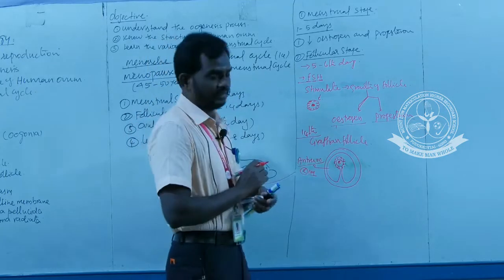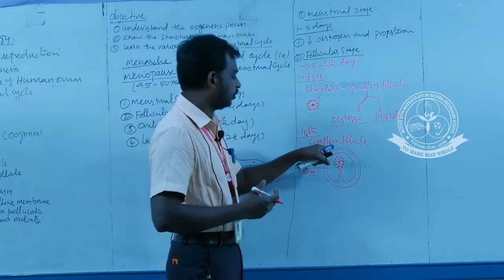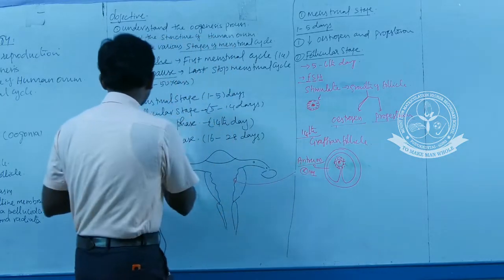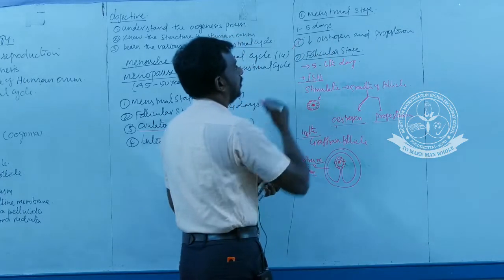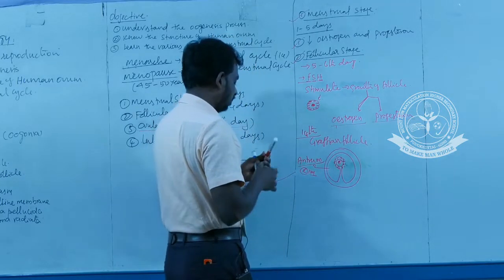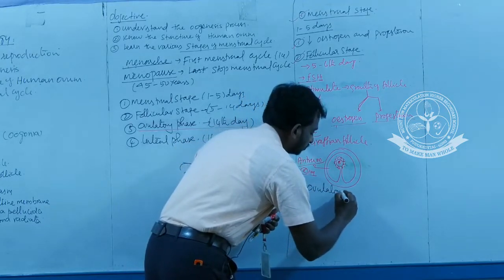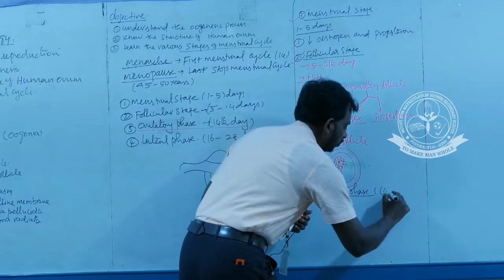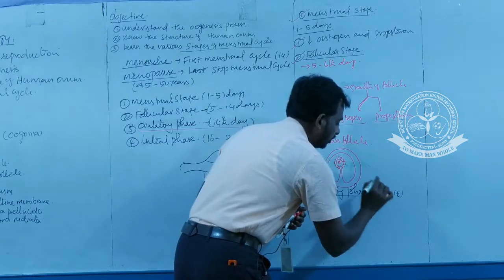Okay. So this Graafian follicle, or the secondary oocyte, at the day of 14 the follicle becomes a Graafian follicle. And the next stage is called the ovulatory phase. The first phase is the menstrual phase, the second one is the follicular stage, and the third one is the ovulatory phase. This stage occurs during the 14th to 16th day of the menstrual cycle.